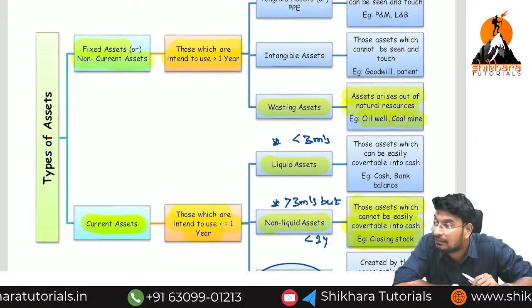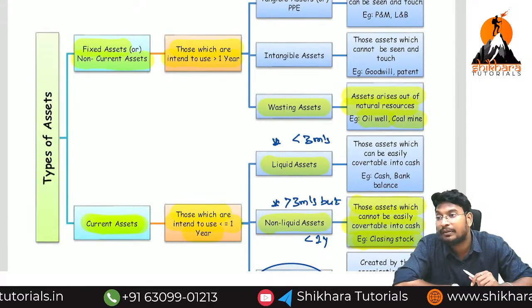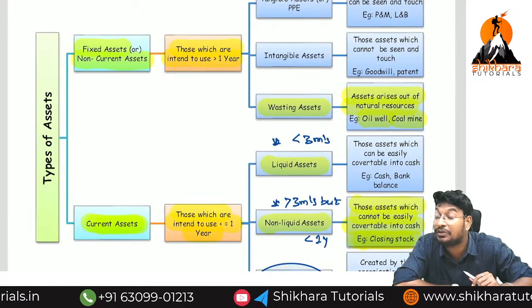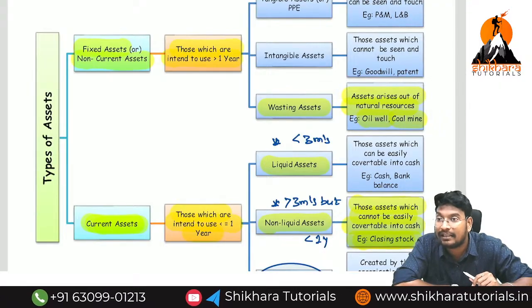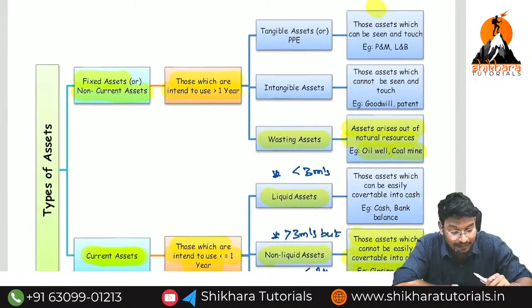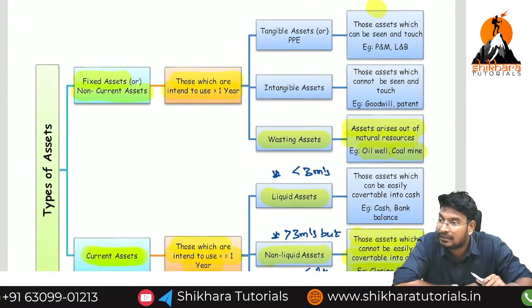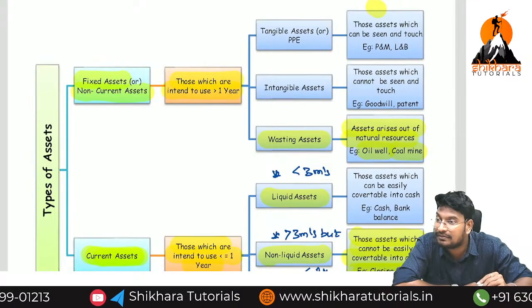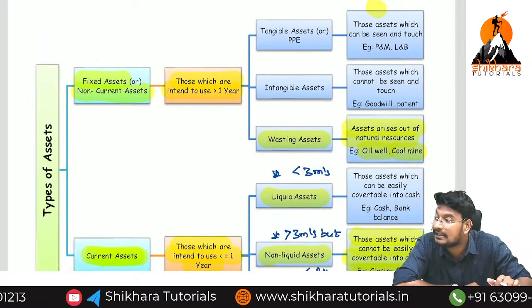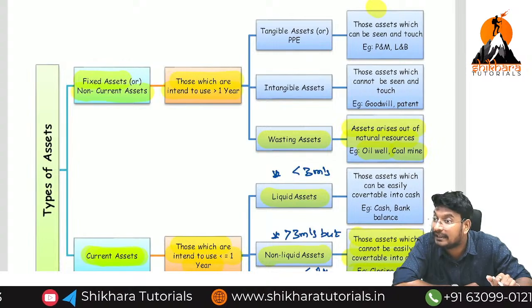Benefit will be more than 1 year, or less than 1 year? Benefit will be more than 1 year. Intention to use more than 1 year. It is called a non-current asset. Again, the non-current asset is classified into how many types? Three types: tangible asset, intangible asset, and wasting assets. Tangible asset means which we can see and touch. Building is a tangible asset, goodwill is an intangible asset.